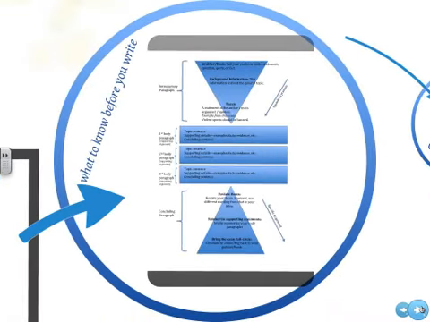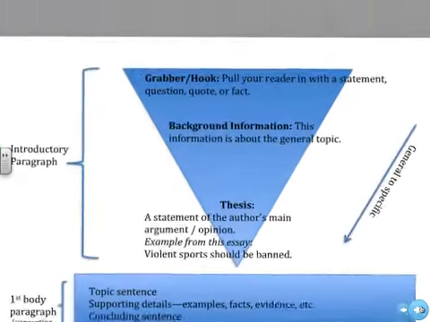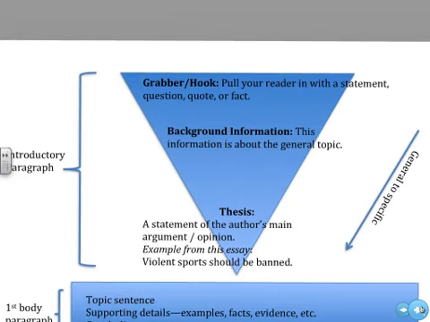Notice the configuration of shapes that you briefly saw earlier in the lesson. It's here too. Each of these shapes represents a different part of the essay. Let's start with the first shape, the inverted triangle at the top. The inverted triangle represents the introductory paragraph. The introductory paragraph has a completely different format from that of the body paragraphs. Keep this in mind. In addition, the intro paragraph starts out very general and goes to more specific.